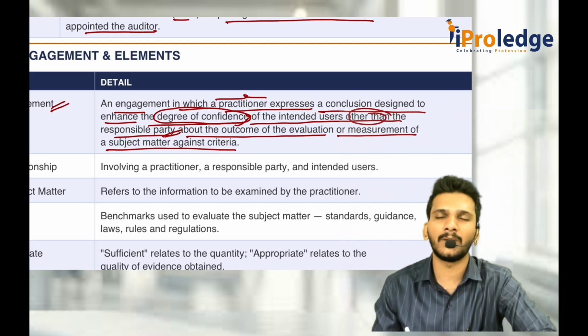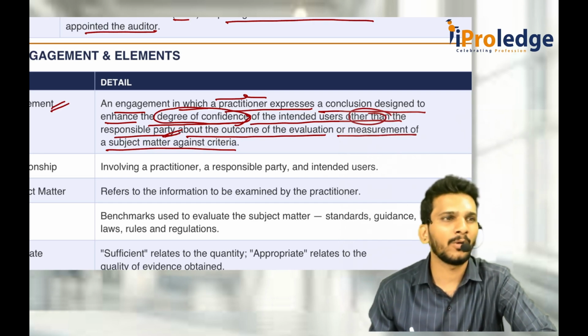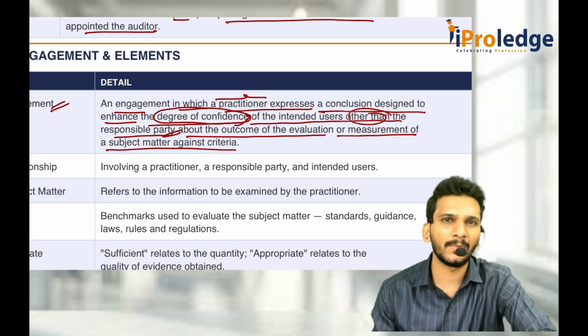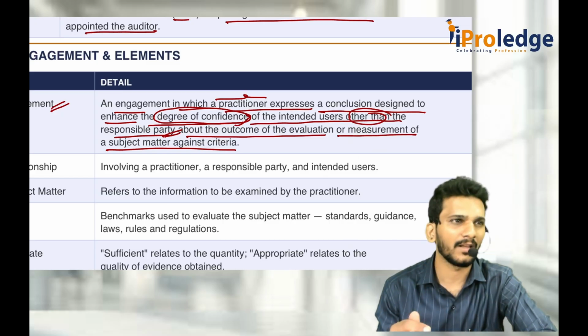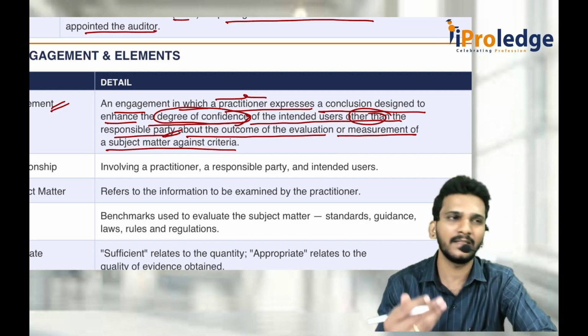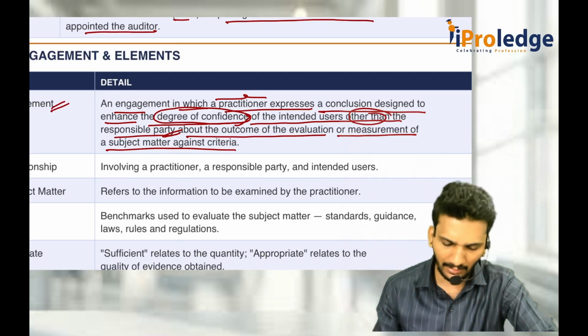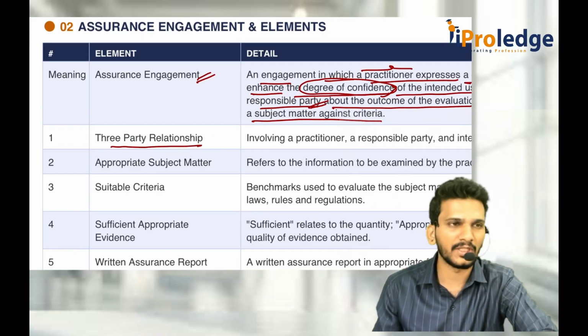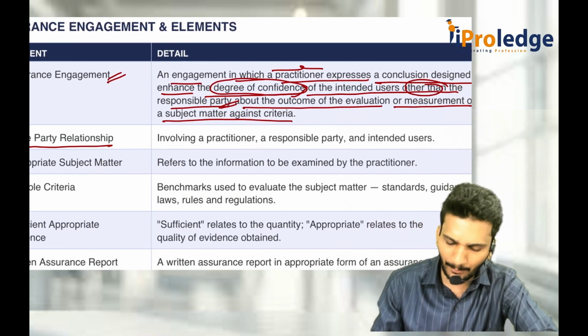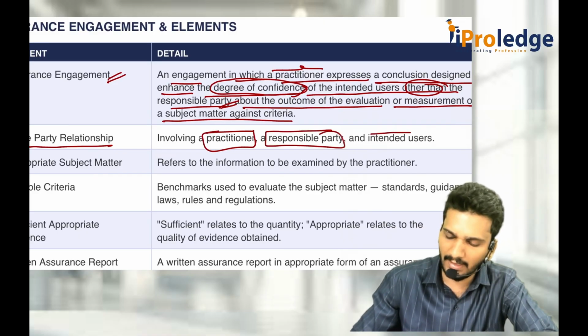Sir, who is the responsible party? Who is responsible to get himself audited? The company is the responsible party. So the company's trust doesn't matter. The confidence you should increase is regarding the users of the financial statements. We call it a tri-party relationship, or three-party relationship, where there are three parties: one is a practitioner, second is a responsible party, third is an intended user.